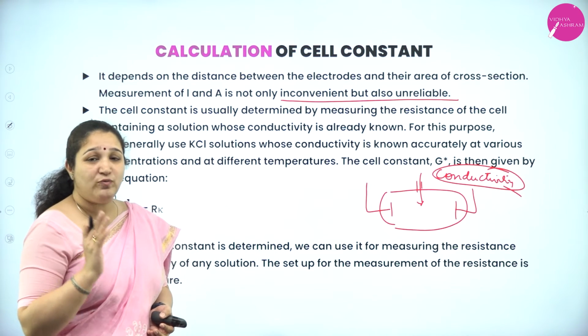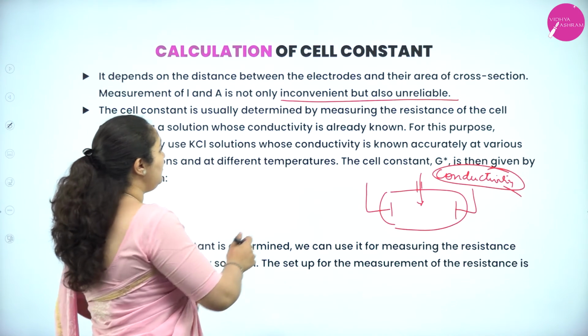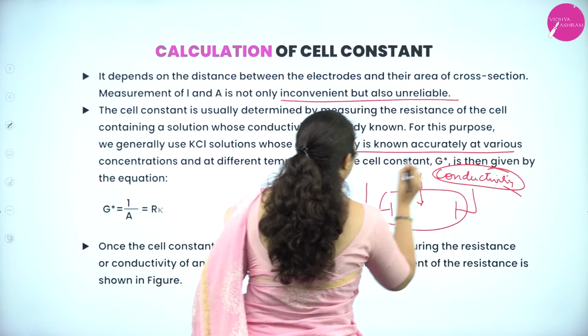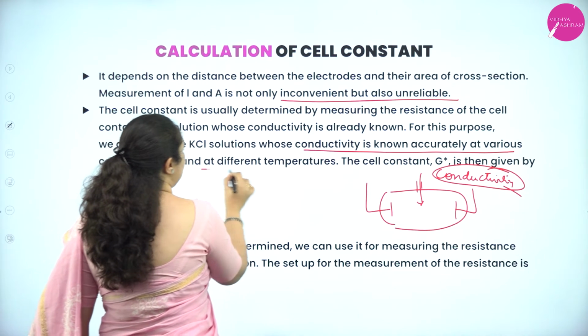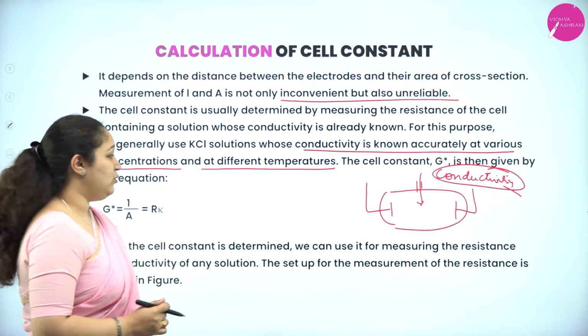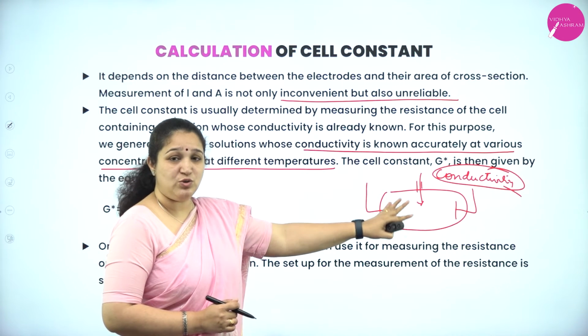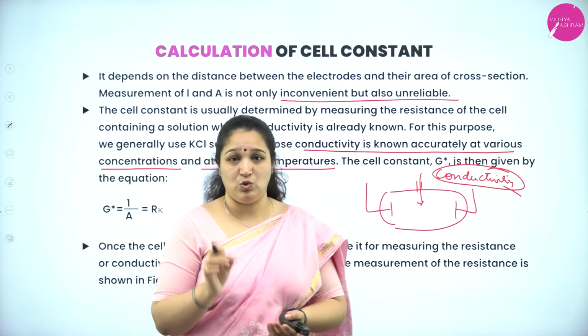We usually use KCl solutions, whose conductivity is known accurately at various concentrations and different temperatures. So, we fill the solution whose conductivity is known here.